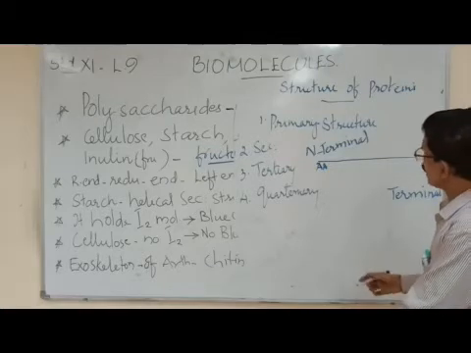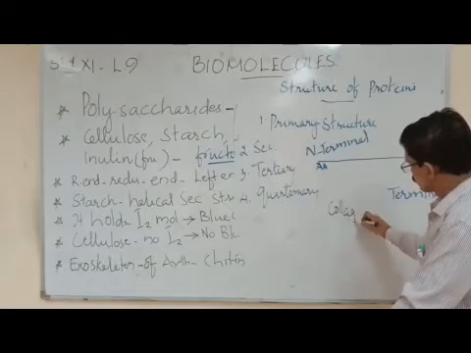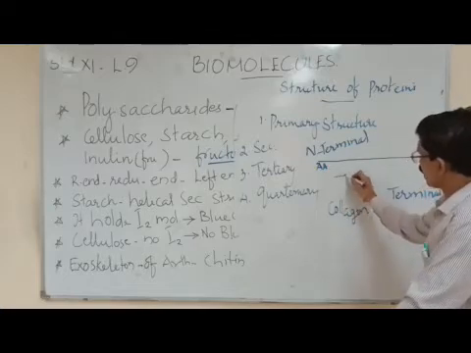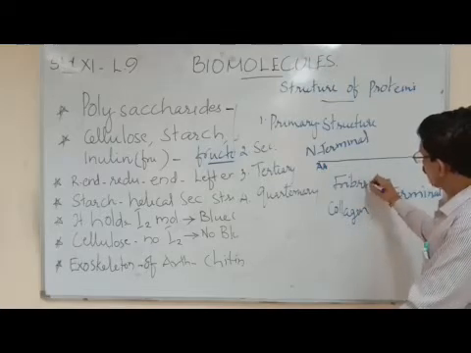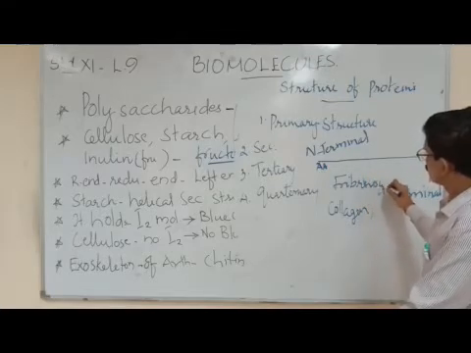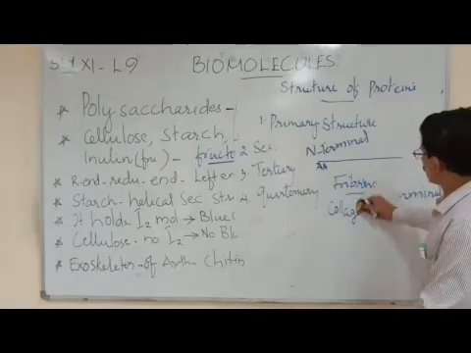So you understood that. You can see collagen fiber, fibrinogen. All these are primary structure of protein.